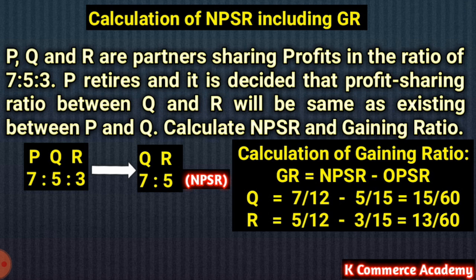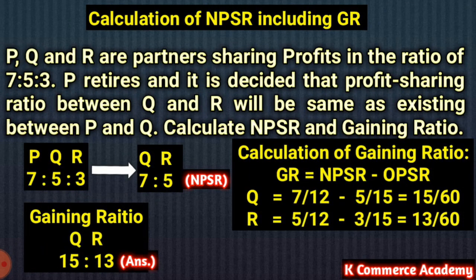For Q and R we will calculate the new profit sharing ratio. We have for Q 7/12 and for R 5/12. From this we will deduct old profit sharing ratio of Q, that is 5/15, and old profit sharing ratio of R, that is 3/15. So finally we have got for Q 15/60 and for R 13/60. Therefore the gaining ratio among Q and R will be 15:13. New profit sharing ratio will be 7:5 and gaining ratio will be 15:13. That will be the answer for this question.